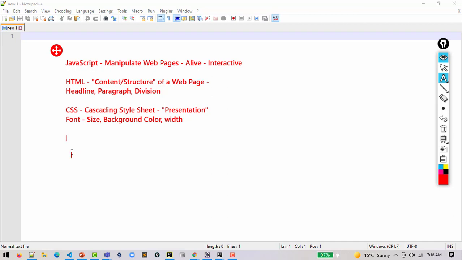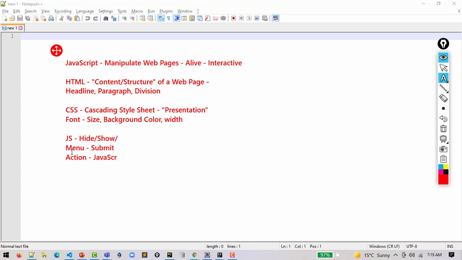Then comes the JavaScript part. If you want to manage everything on your web page, like you want to hide a particular content, or show a particular content, if you want to expand the menu, or submit the entire form, in a nutshell, if you want to perform any action on a web page, that action is done with the help of JavaScript.